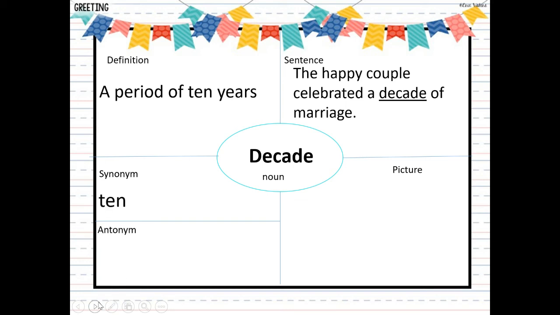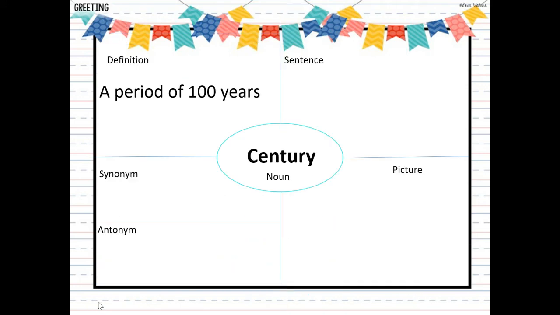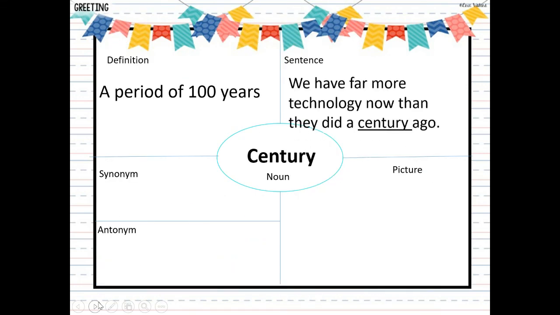Synonym would just be 10. There isn't a whole lot of synonyms. You're either saying decade or you're saying 10. And there is no antonyms. There is nothing that is the opposite of 10 or opposite of decade. So NA means that there is none. You can just put none or just leave it blank if you'd like to. Or NA means not applicable. So decade is 10, and our last word is century, which was 100.